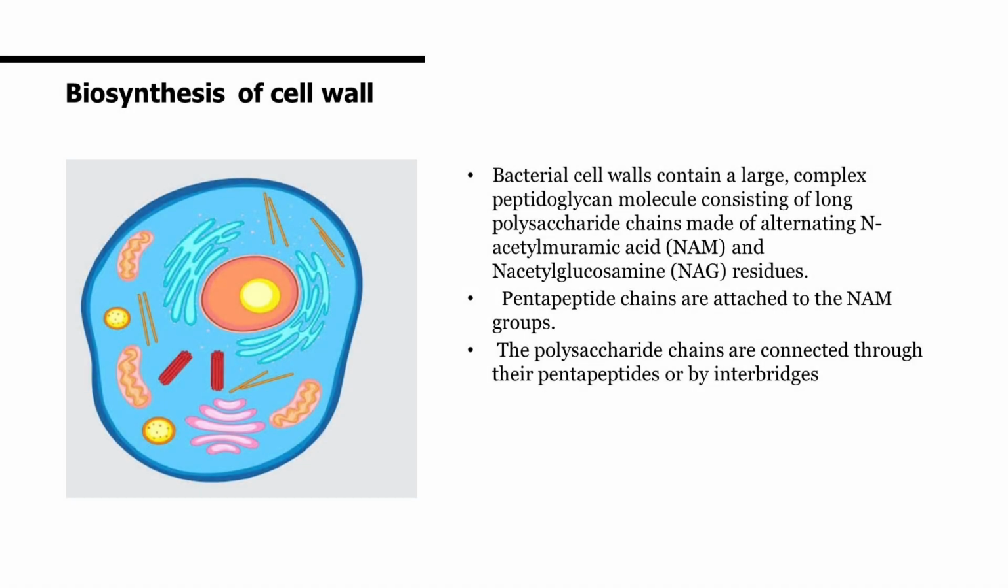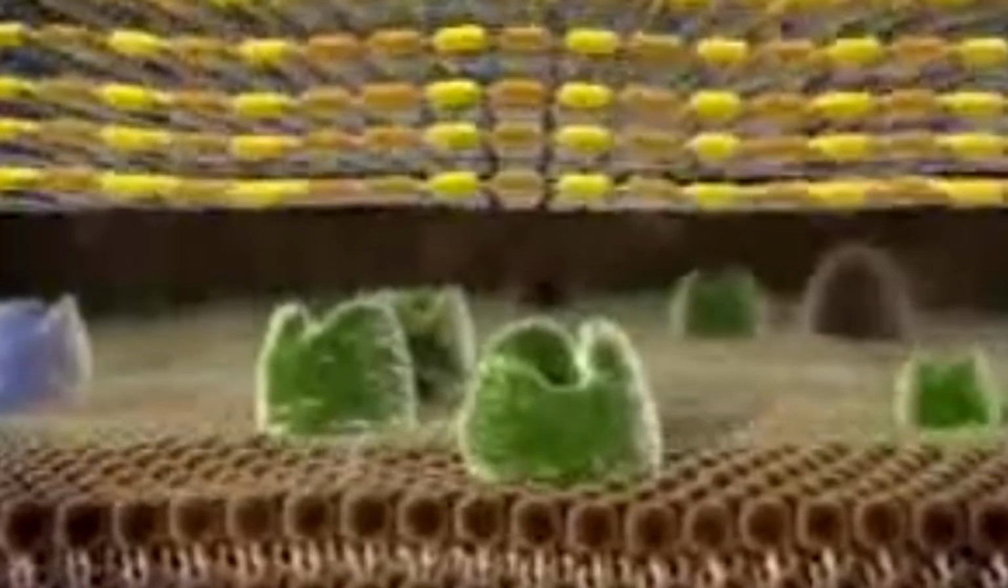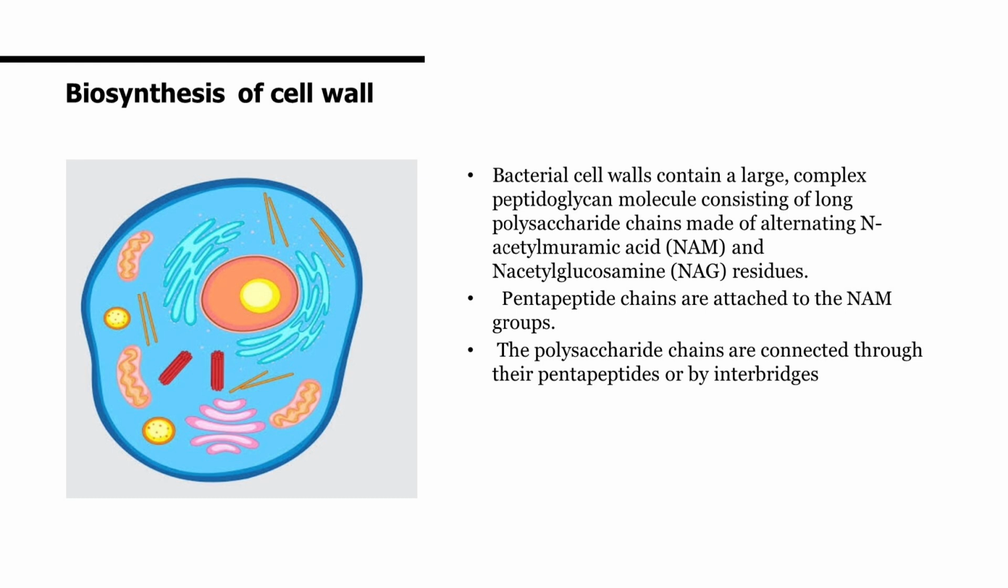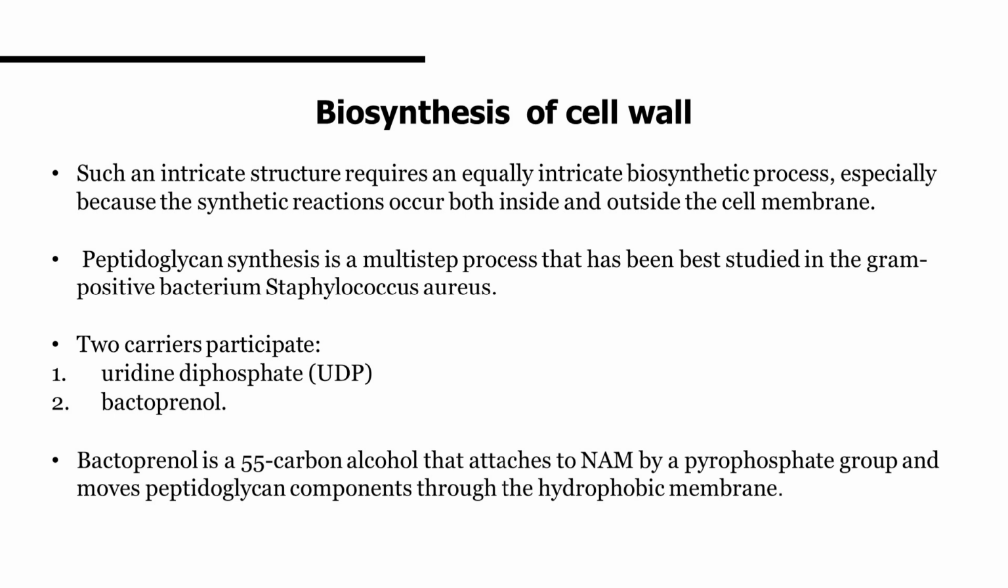Biosynthesis of cell wall. The bacterial cell wall has a peptidoglycan structure made up of long chains of alternating N-acetylmuramic acid and N-acetylglucosamine sugar. Each NAM has a short pentapeptide chain attached to it. These polysaccharide chains are linked together by these pentapeptides or by interbridge connections. Peptidoglycan synthesis involves multiple steps and occurs both inside and outside the bacterial cell membrane.